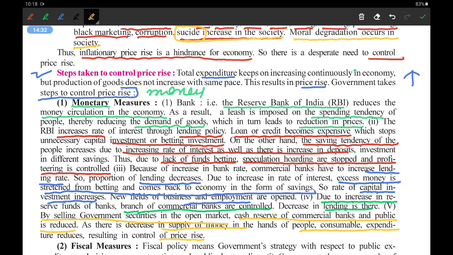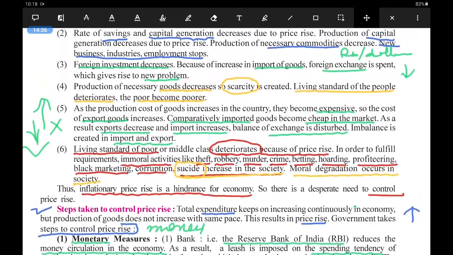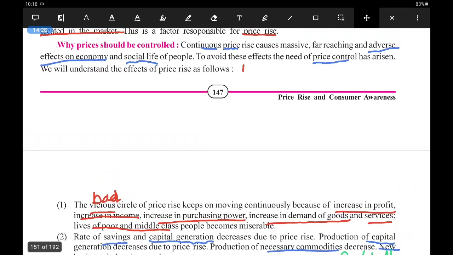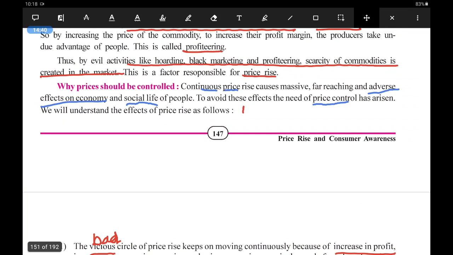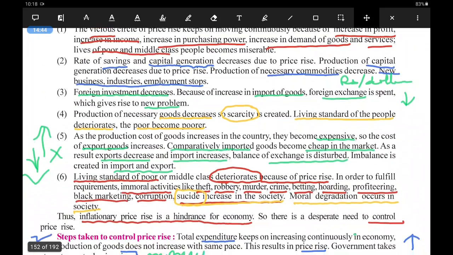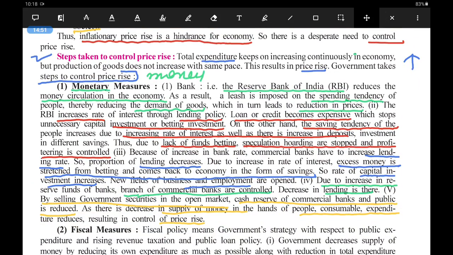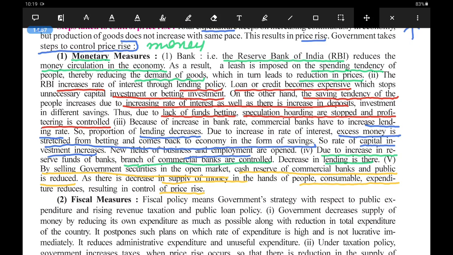So here we have seen in this video lecture the two main and important topics: why the prices should be controlled, which we saw in 6 main points, and the steps taken to control the price rise. In that, we saw the monetary measures in this video lecture. In the next, we will see the fiscal measures.